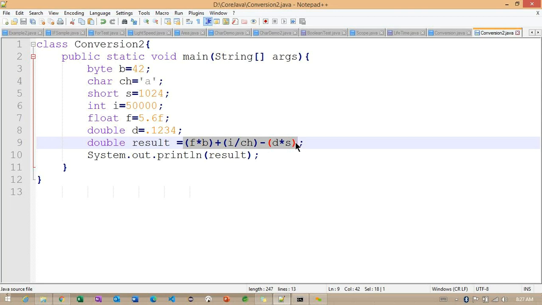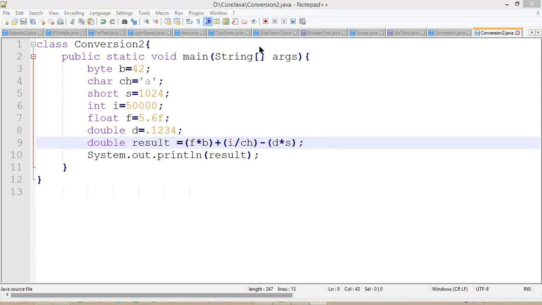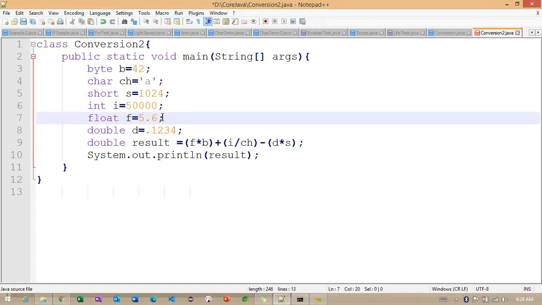Okay. Any questions regarding today's session? Why is there an F given in the float? Why do we have to specify it's a float? Basically, if I remove this, the compiler is going to treat it as a double data type. To share the information with the compiler that this value is float, we need to specify the F.